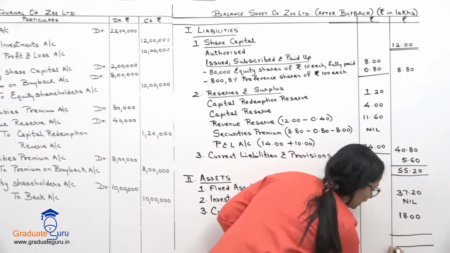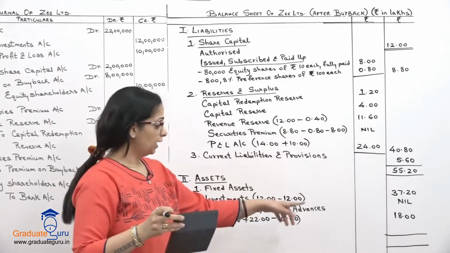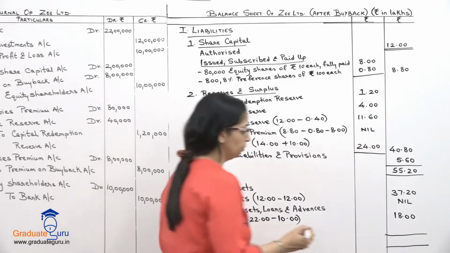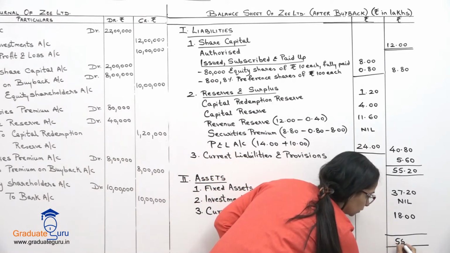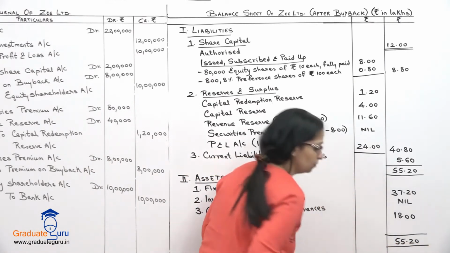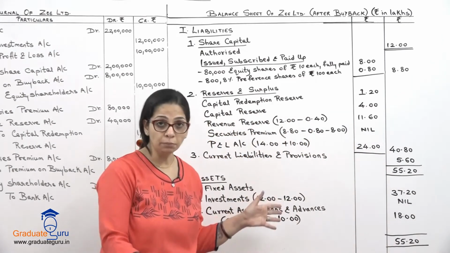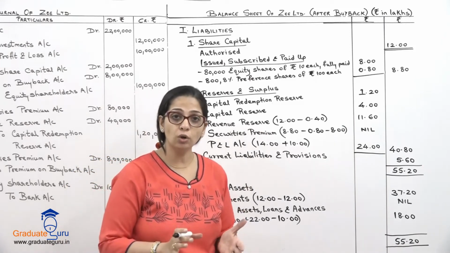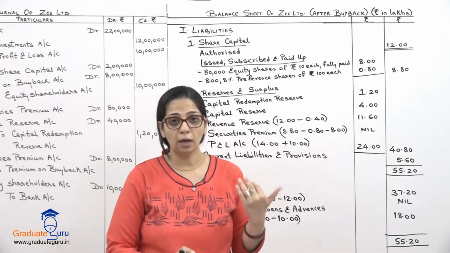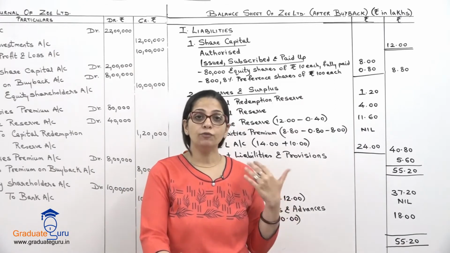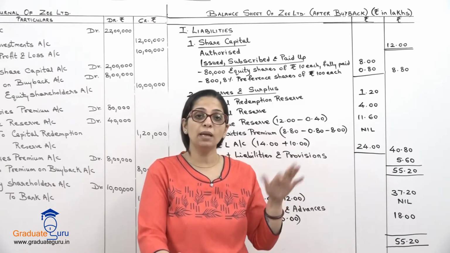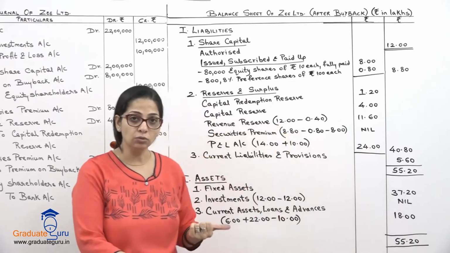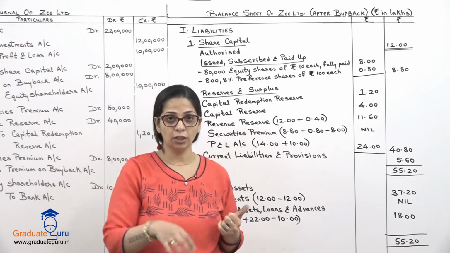And let's take a total and see if our balance sheet tallies. 18 plus 37.2, 55.2. So that's the end of our sum. We have made the balance sheet in a simple format. जैसा format उन्होंने follow किया है sum में, वैसा ही format हमने follow किया है. Okay? In ahead when we do other sums, maybe हमें actual format follow करना पड़ेगा. Okay? So for now, take this down and that's the end for this sum. We continue a little later.